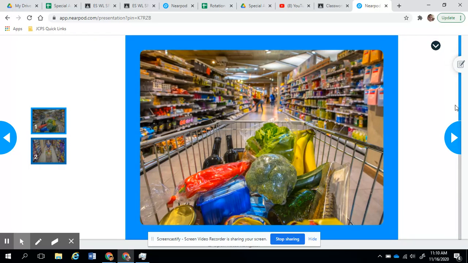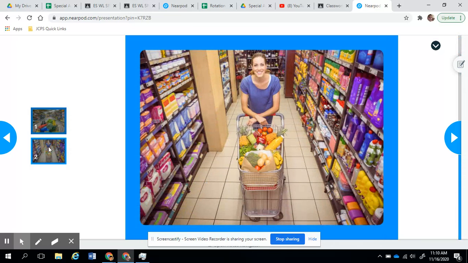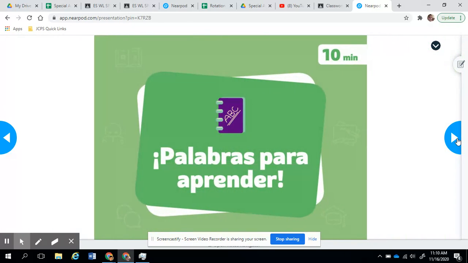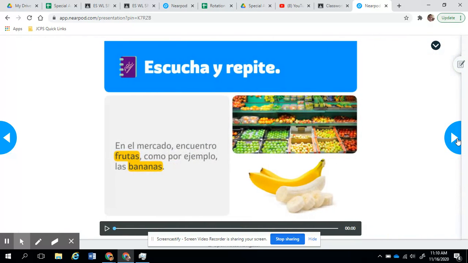So in here I have a picture of a supermarket aisle. And in here I see someone doing shopping. Okay, so palabras para aprender. In the palabras para aprender, you see here escucha y repite. That means listen and repeat. So you see the sentence: en el supermercado encuentro, in the supermarket, encuentro means I find, frutas, fruits, como por ejemplo, like for example, las bananas, no? So these are some fruits.